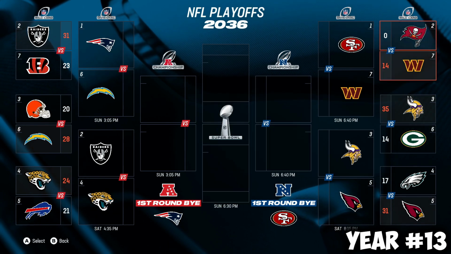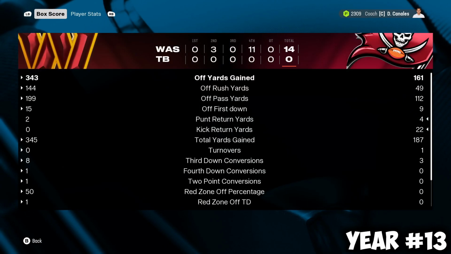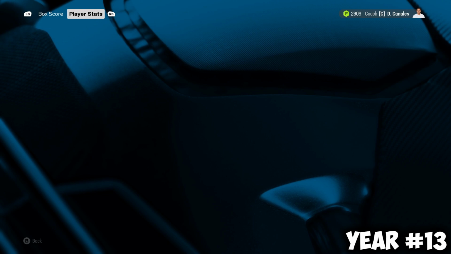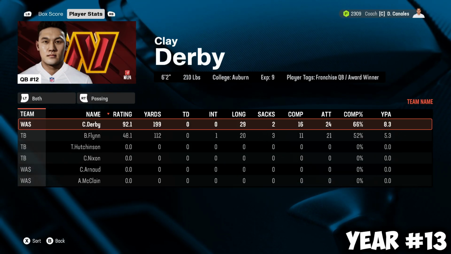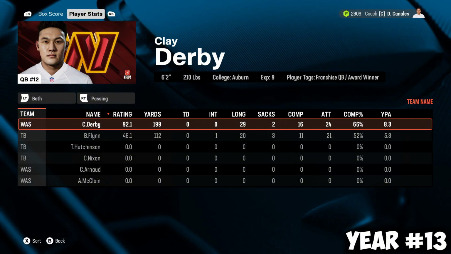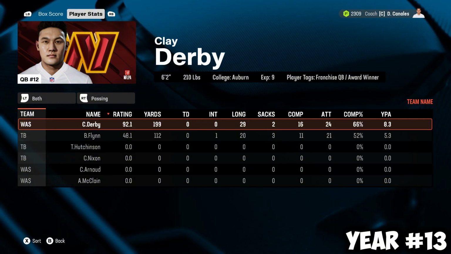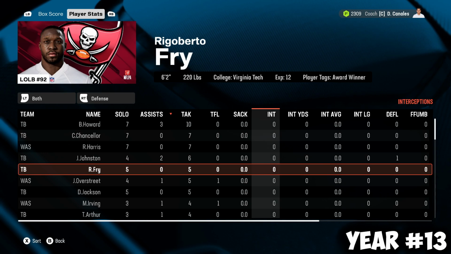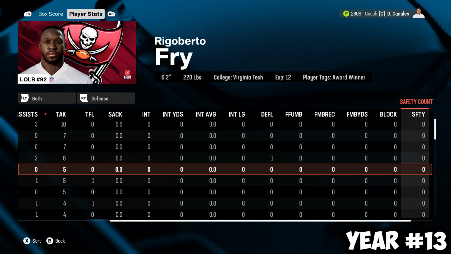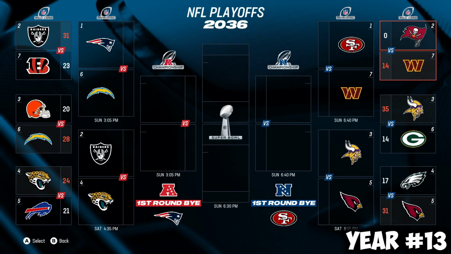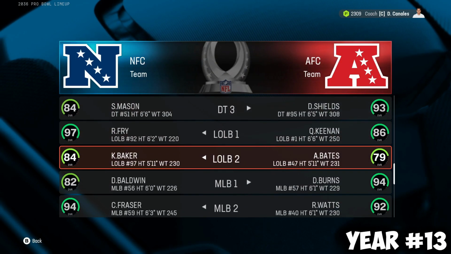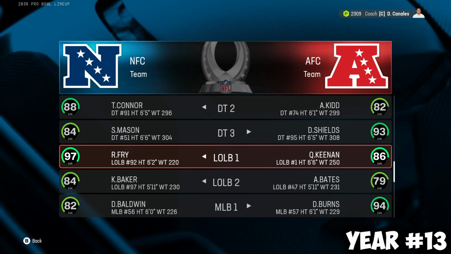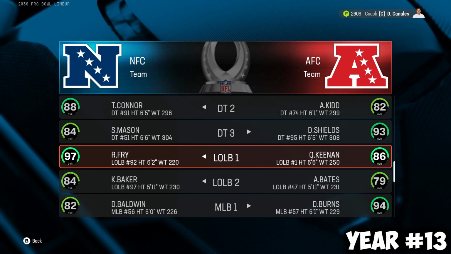They shut us out 14-0. That is absolutely shocking. Clay Derby, Buccaneers quarterback, switches to the Commanders and wins himself a playoff game. 5 tackles, 0 sacks, 0s across the board, so he didn't do much to impact the game. James Pierce Jr. still in the league. And Rigoberto Fry, 97 overall and a Pro Bowler still.